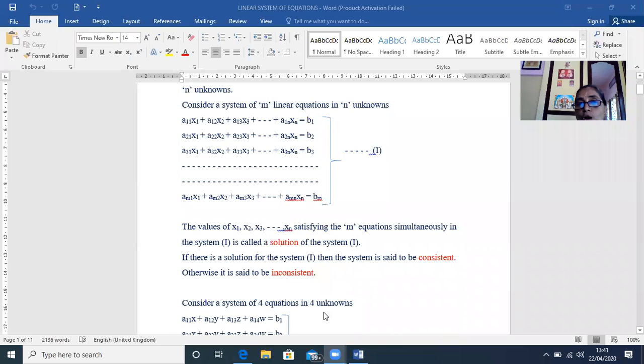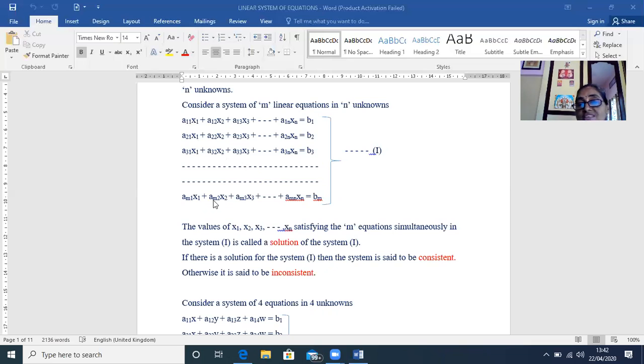First of all, solve means what? Solving the system of equations means you're going to find the unknowns x1, x2, x3, and so on, xn, which satisfy all these m equations. Finding the unknowns x1, x2, x3, xn means solving all these, and you will be getting the values of x1, x2, x3, etc., xn. That is a solution of this system, meaning every x1, x2, x3, etc., xn satisfies the first equation, second equation, third equation, and so on, all m equations.